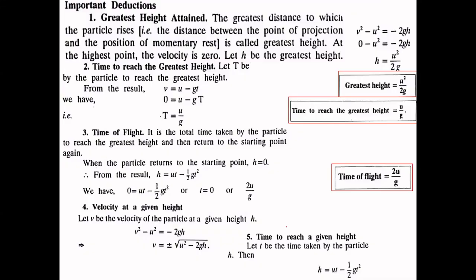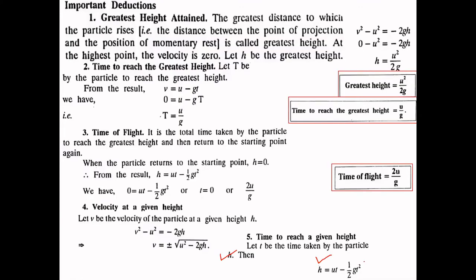And the next is time to reach a given height. So from this formula we will calculate it. If the particle reaches any height, how much time will it take? Let the particle reach the height h, and t is the time taken. So h is ut minus half gt square. From this equation, you can find the values of t. And again, you will get two values of t. That is for the same reason, because the particle reaches a particular height two times, when it is moving upwards and then when it is returning back.